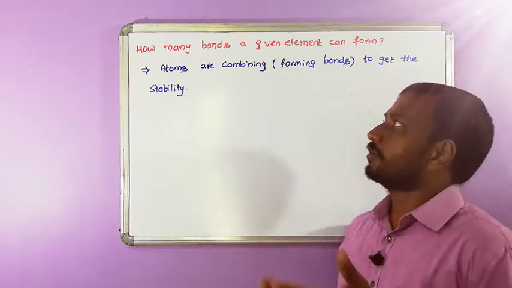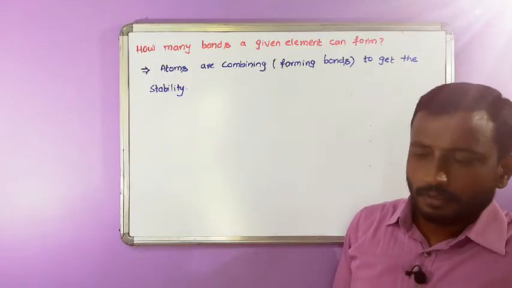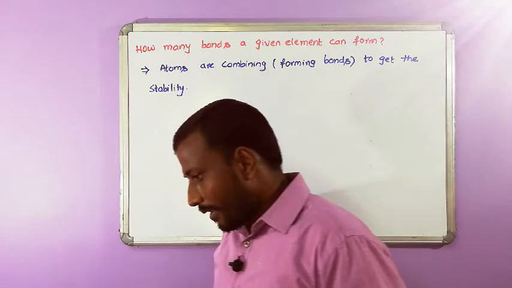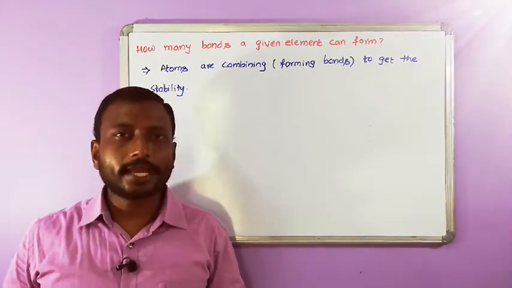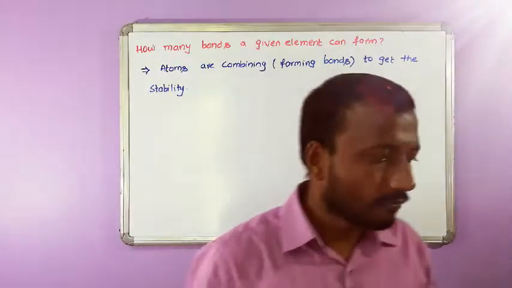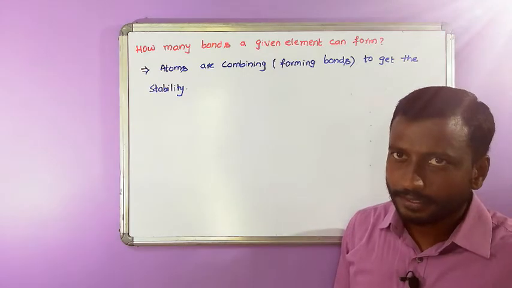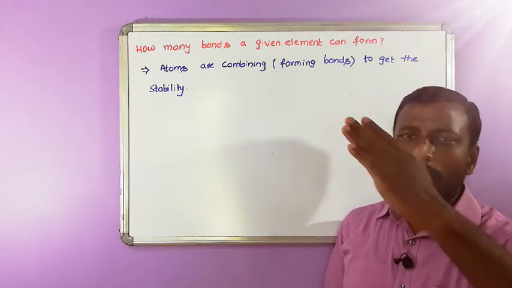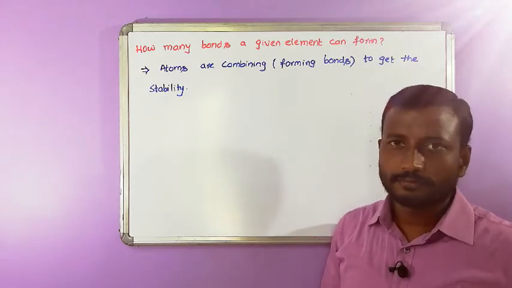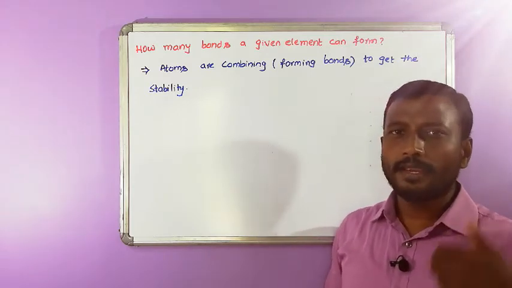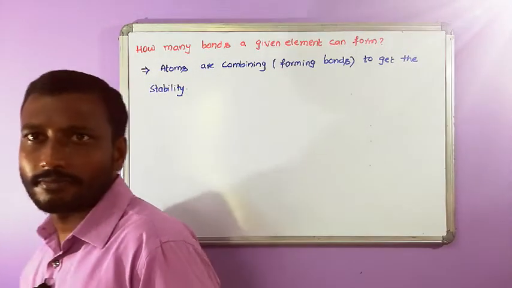That's where you get the question: how many bonds are needed to get stability? That depends upon the valence shell. According to many theories, like Lewis and other postulates, noble gases are stable, means every element tries to be like a noble gas.